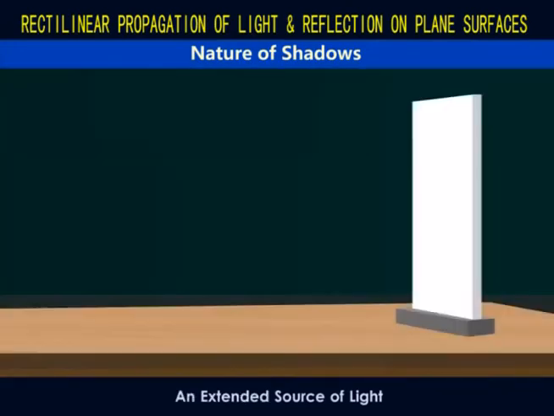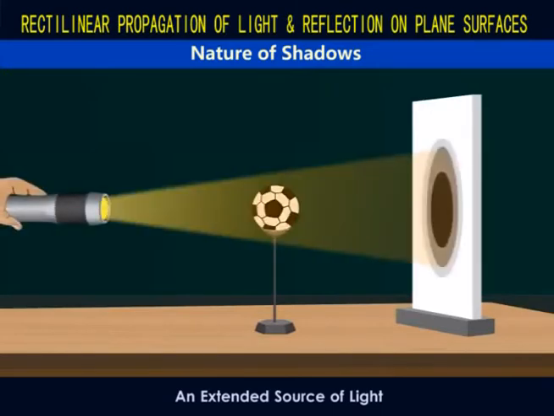Now let's compare a shadow cast from an extended source of light. We put a ball placed on a stand in front of a screen such that the screen is bigger than the height of the ball. We then light a torch in front of the ball to cast a shadow on the screen behind it.